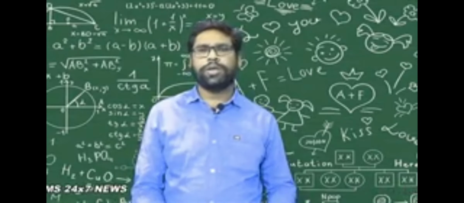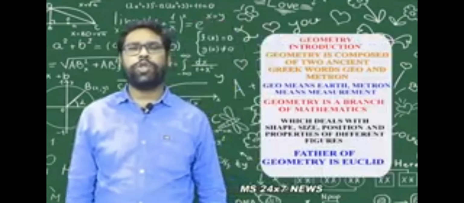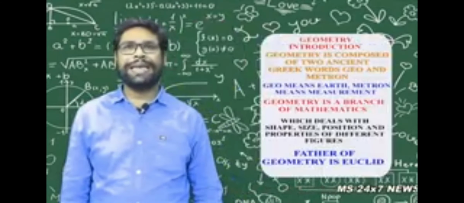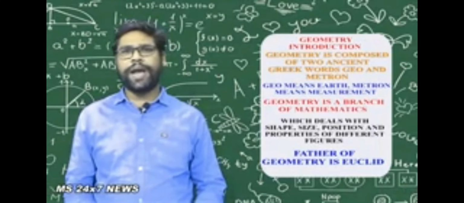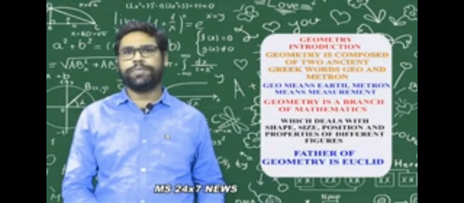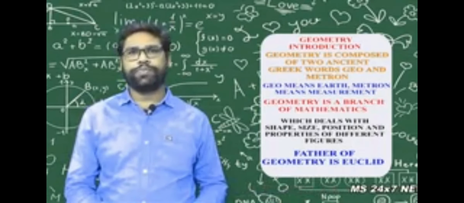We'll discuss now. Geometry is composed of two ancient Greek words, geo and metron. Geo means earth, metron means measurement. So earth measurement is what you use the system of geometry for.